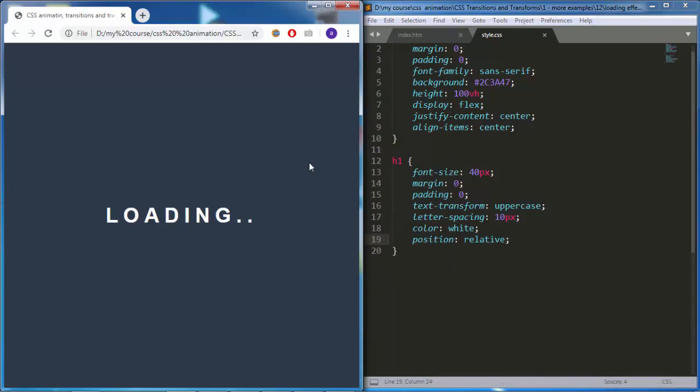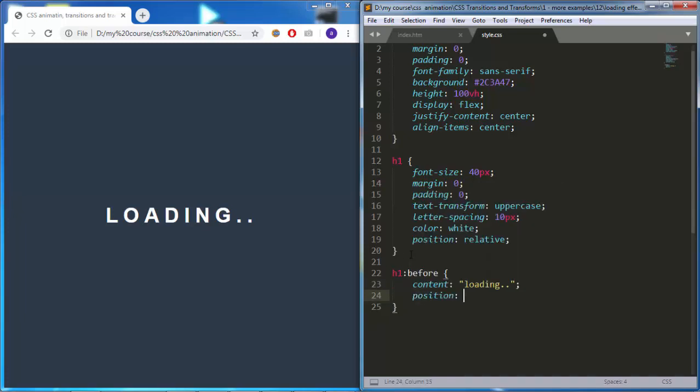So now you can see we have our white H1, and it looks pretty good. Now, let's work on the yellow text that covers it up. We will use the before pseudo element to create that yellow text. So I will go right here and say H1, before. And inside that, I will add content, loading, because we want the same word, of course.